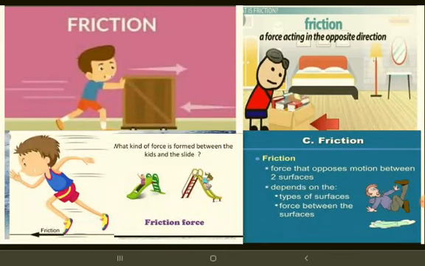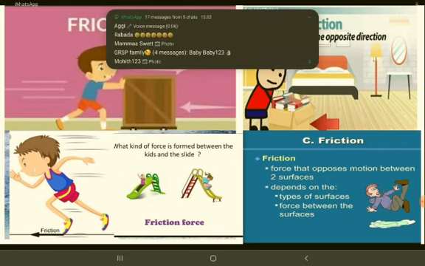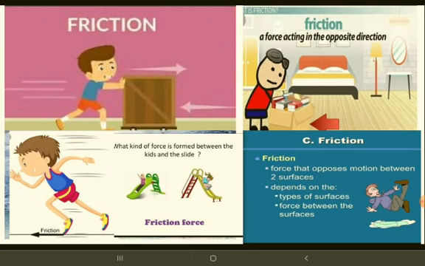Next, frictional force. This is one more type of force. It is the force that opposes motion between two surfaces, depending on the types of the surfaces. The force that opposes the motion of one object over another when two objects are in contact with each other is called friction. Friction stops or slows down the movement of an object across a surface.